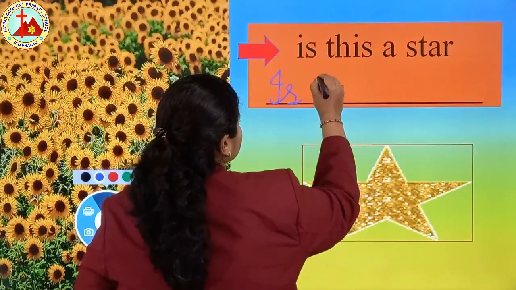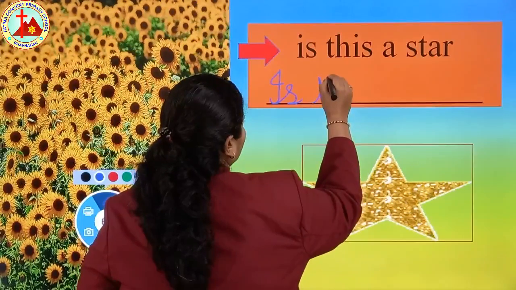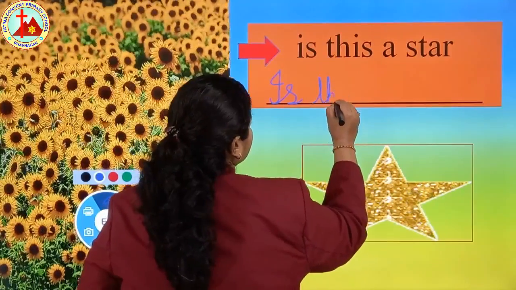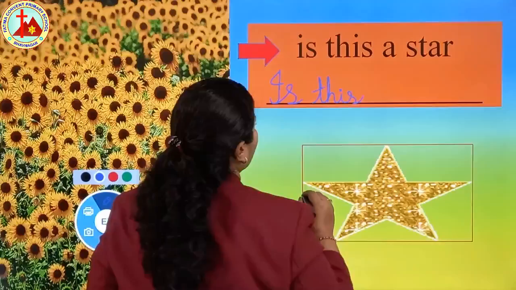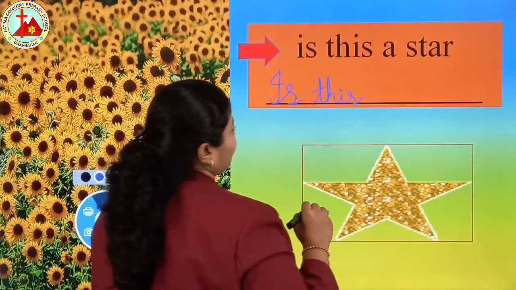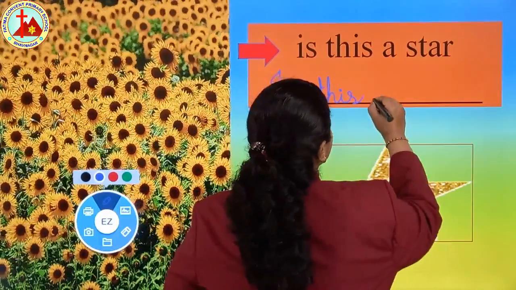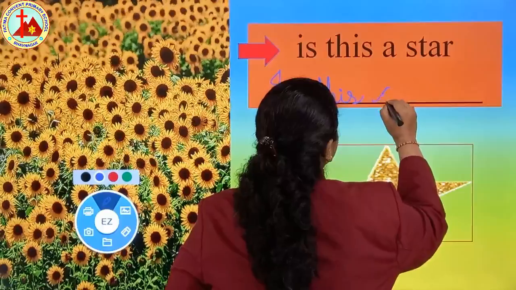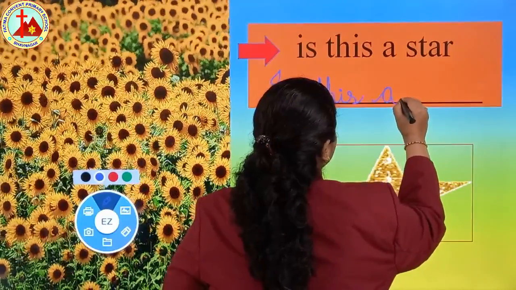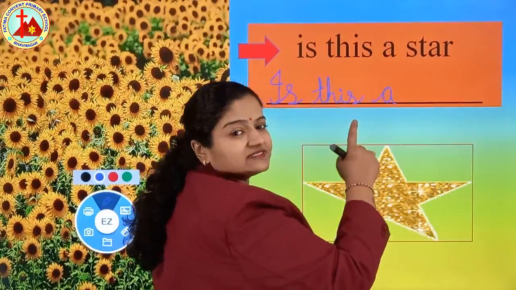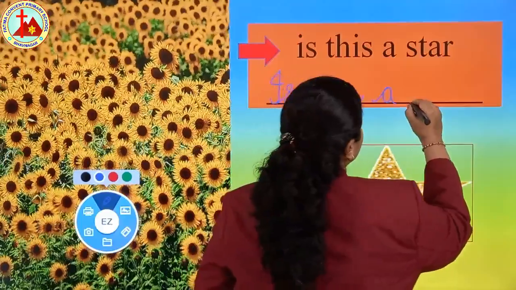This, the same spelling you have to write, my dear children. Dot on I, put a dash on T. Is this a star? Is this a star?